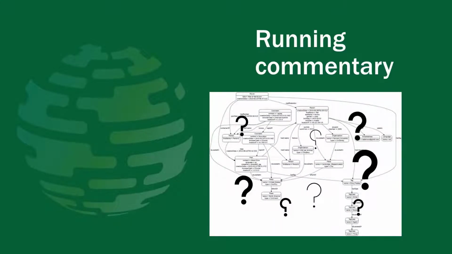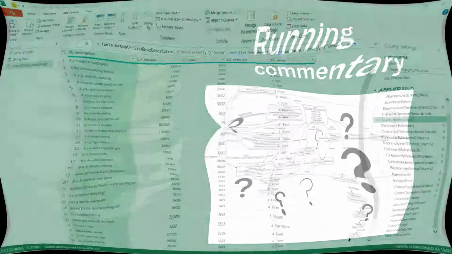This brings me to my next tip, running commentary. Not only can we make the names make more sense and give us more clues as to what's going on, we can actually put comments into the code and add descriptions, and make it easier if we want to add things to specific steps that are slightly more complicated. So, how do we go about that?